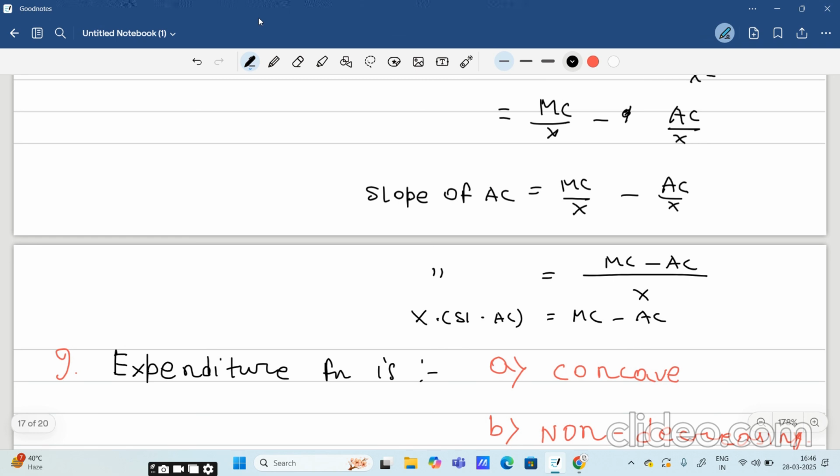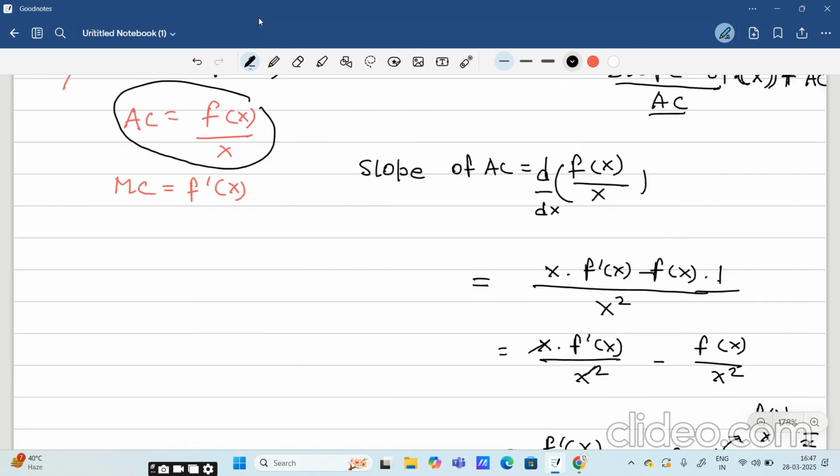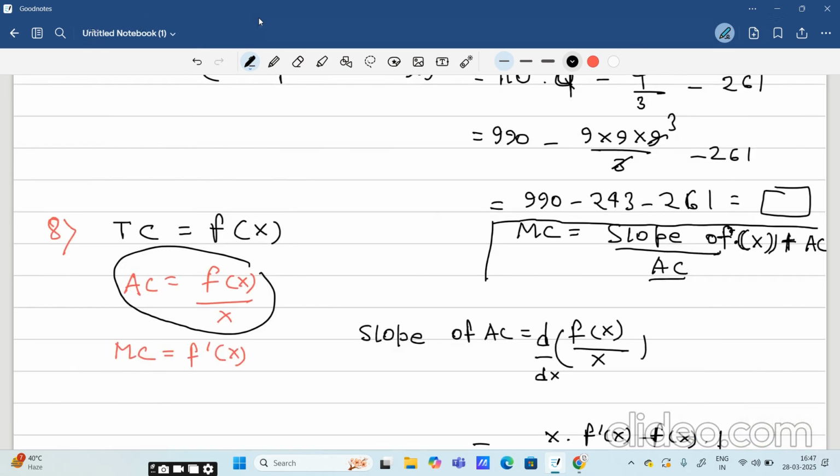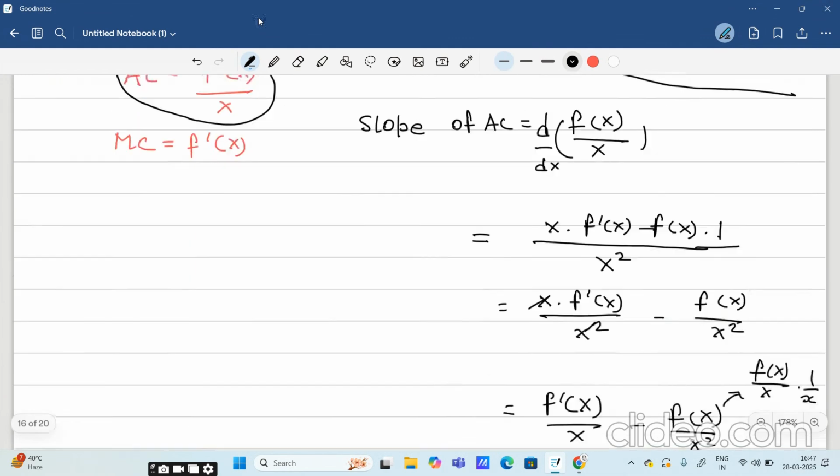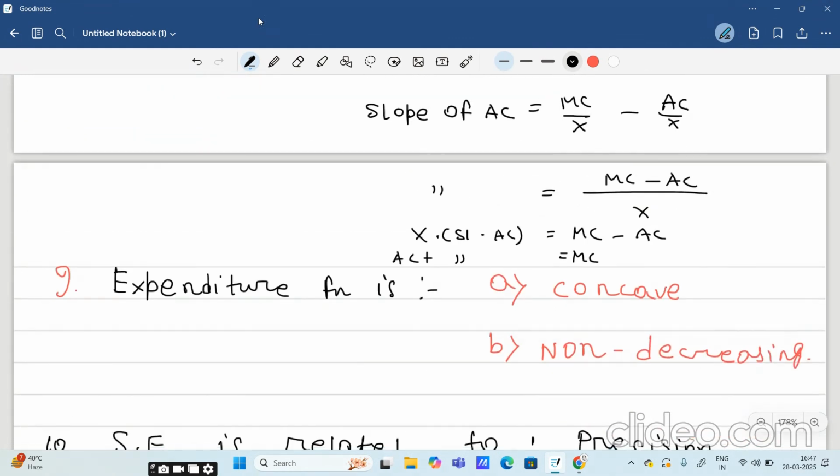And if I take AC to the left hand side, it will be MC equals to AC plus x into slope of AC. So this was the thing that we found in the option, MC equals to slope of AC into x plus AC. So this will be the right option, that MC equals to AC plus slope of AC into x. Okay, so that's it. This is the correct option.